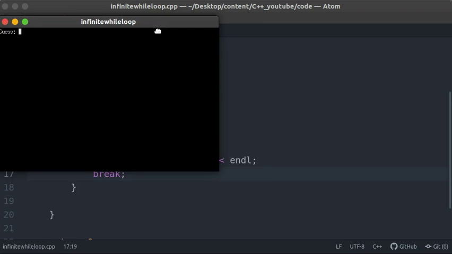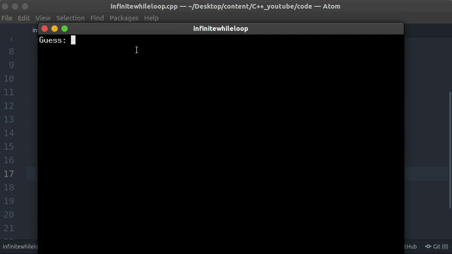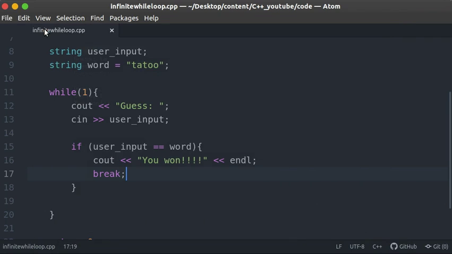So I'll just bring my terminal over here, and then I'll make this big. Okay, so here I can guess, let's say TA, and I'm wrong, TAO, TOP, whatever, this gibberish, I'm wrong, and it continually asks me as long as I'm wrong. But if I type in the right word, we can see we get you won, and then we jumped out of the infinite loop. Okay, so one way we can jump out of an infinite loop is checking for a certain condition, and if the condition is true, we'll use the break keyword to jump out of the infinite loop.